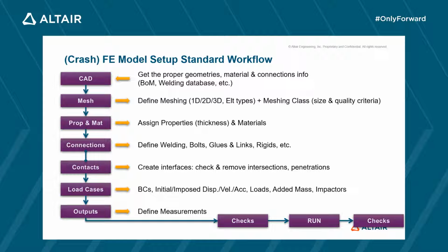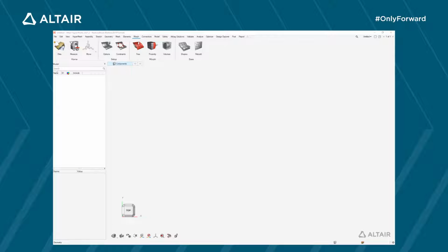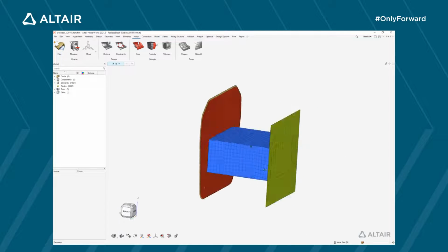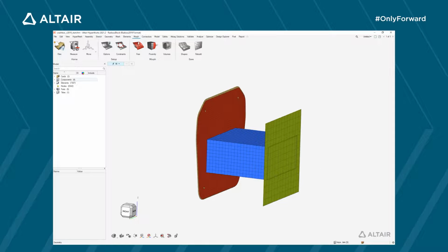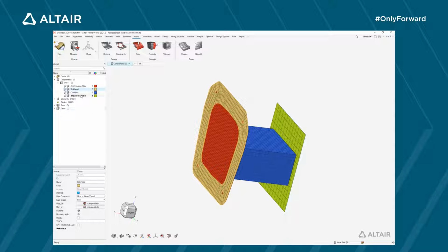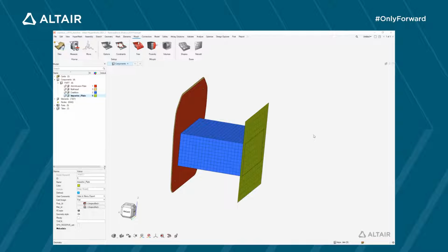Now we've reviewed all the different steps. Let's start the setup of our model. For this application case, we are going to consider that the mesh is ready. So I'm loading it in HyperWorks. We can have a quick look at the model. Check the components already defined: the crash box, the anti-intrusion plate, the bulkhead, and the impactor plate. For all the components, you can see that properties and material are not yet assigned.